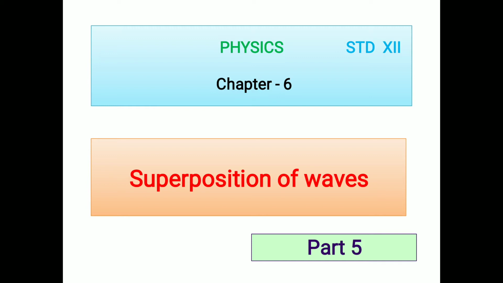If the string is plucked at a suitable point and released with your hands, then this point is set into vibrations. These vibrations travel along the length of the string in the form of transverse progressive waves.